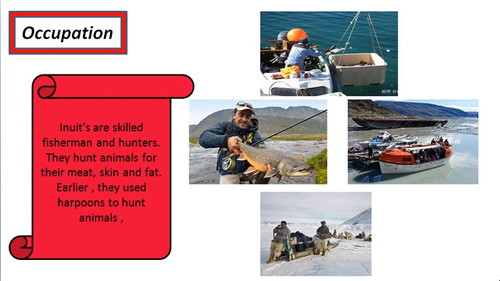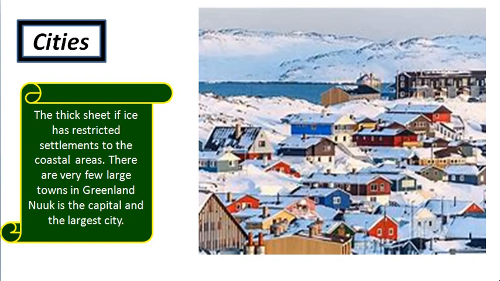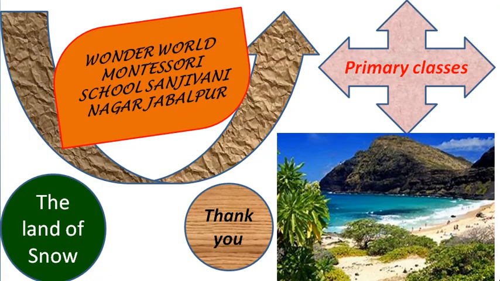Then what are the cities down there? The thick sheet of ice has restricted settlements to the coastal areas. There are very few towns in Greenland. And what is the name of the town which is there? It's Nuuk, or Godthab, which is the capital and the largest city. I am sure you have understood this lesson, and this is the land of snow. I have discussed one of the lands, and that is Greenland, which is a part of Denmark.